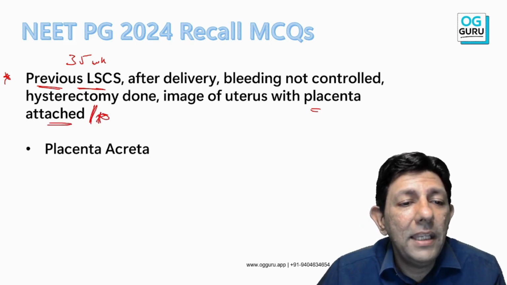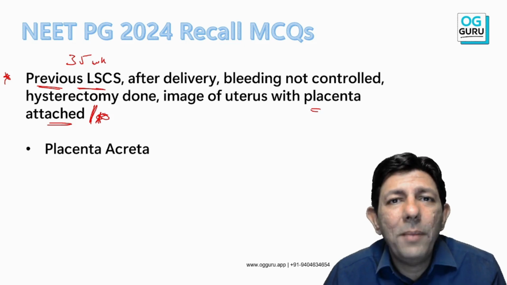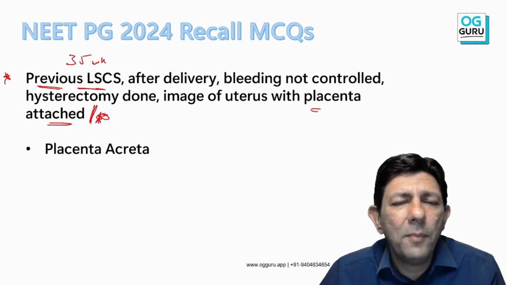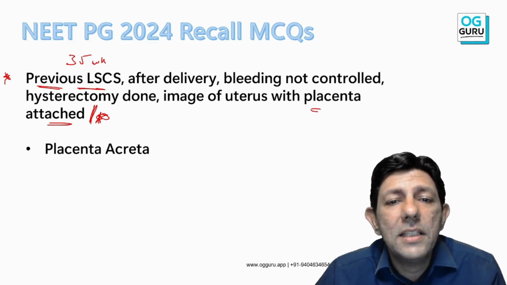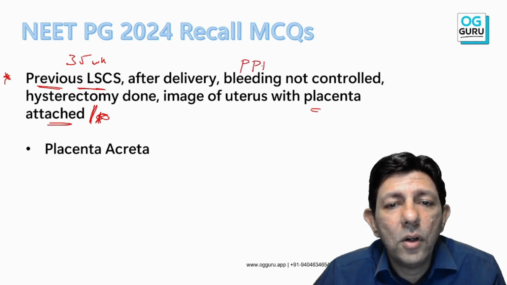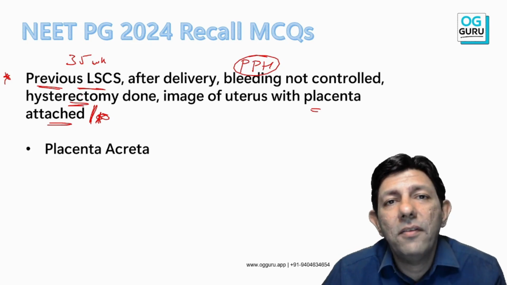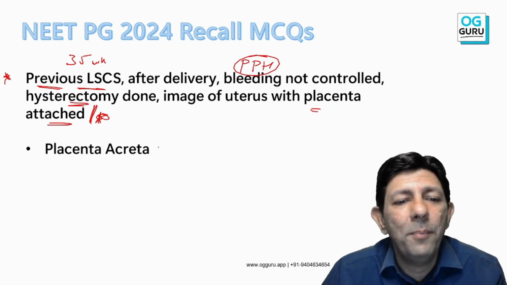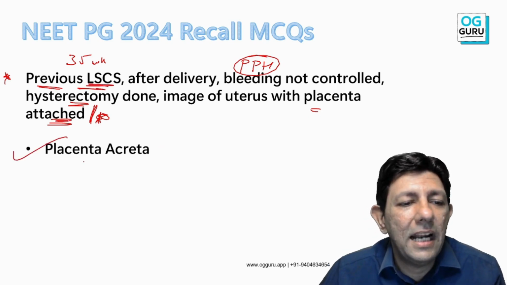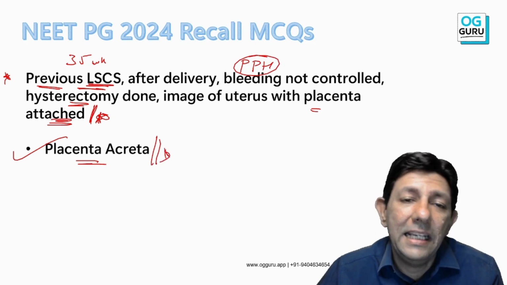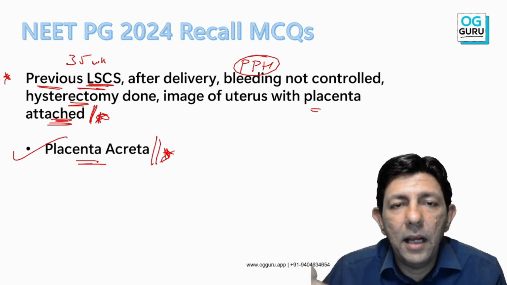So here you should understand, sir, that in placenta previa or abruption, you don't need to remove the uterus as such. The bleeding will come under control. Okay, severe PPH, bleeding is not getting controlled, and therefore hysterectomy is done. And what is the risk factor? 2 words, previous LSCS and placenta is still attached, that is placenta accreta. Okay, placenta accreta, it could be percreta, increta.